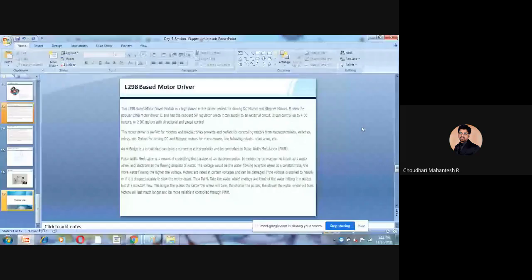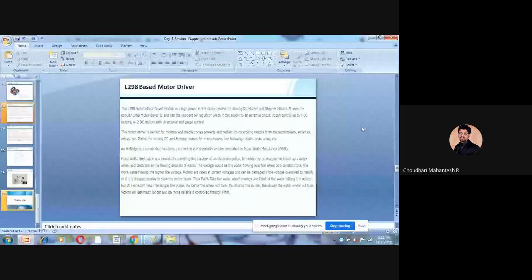Motors are rated at certain voltages, and can be damaged if voltage is applied too heavily, or if the operating voltage is above 12. So we need to proceed with 12. If it exceeds, the device gets damaged.